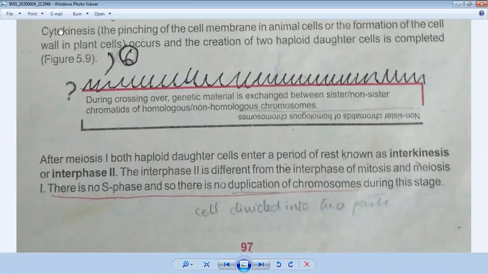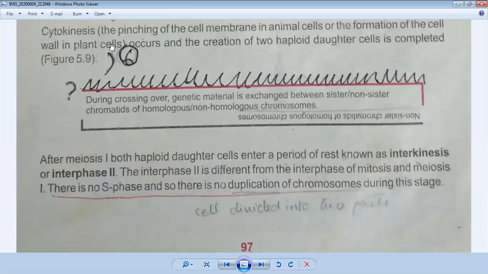Now we will discuss cytokinesis. Cytokinesis definitely happens in meiosis. It is the same as in mitosis: pinching of the cell membrane in animal cells, or the formation of the cell wall in plant cells.